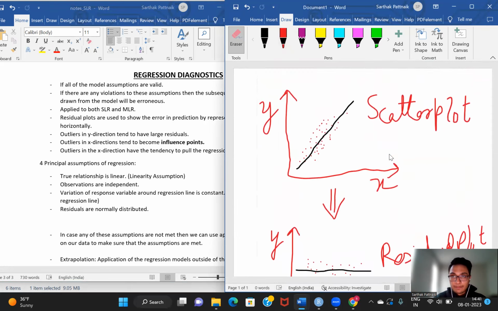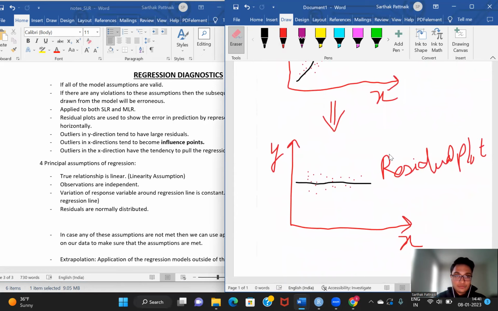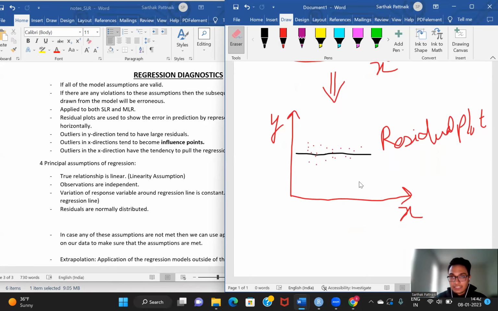If I have to show the outliers on a residual plot, there can be two types of outliers. What I'm trying to say is that on a residual plot, when outliers are identified, they can be identified either at the extreme x end or the extreme y end. Let me show that with an example.